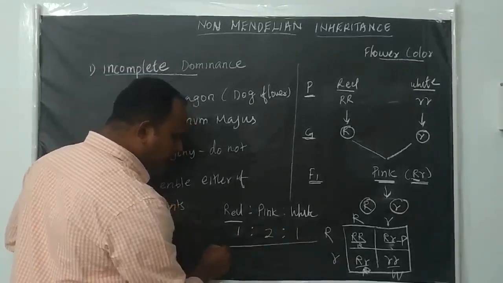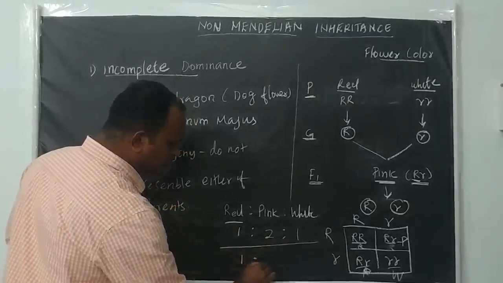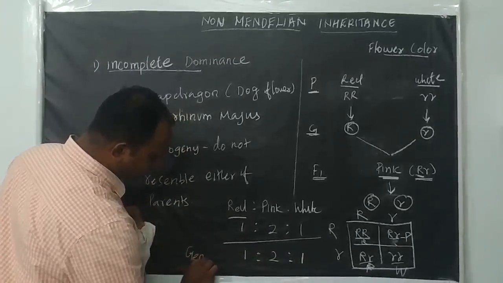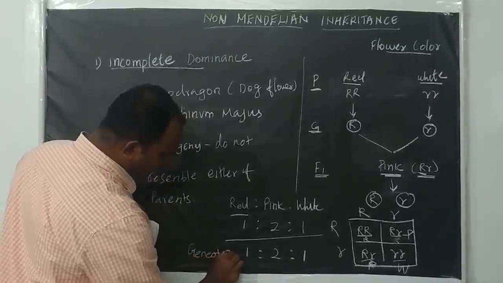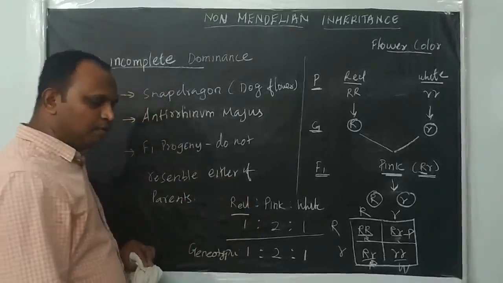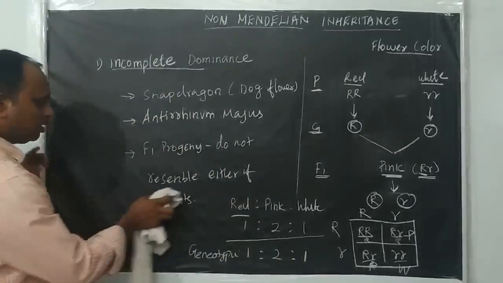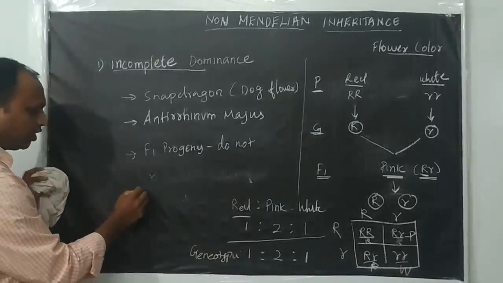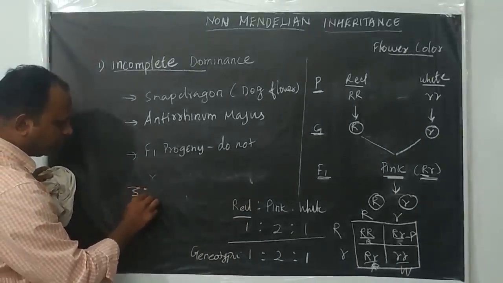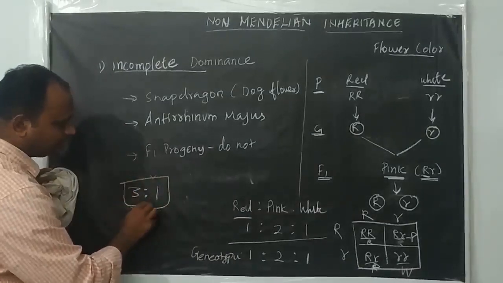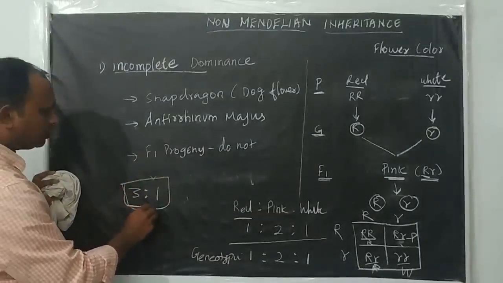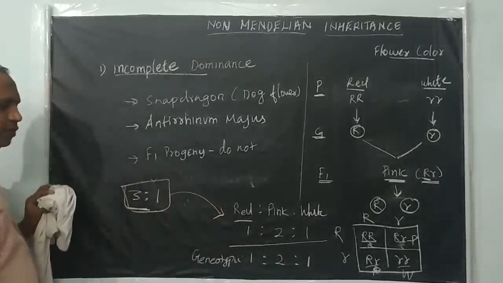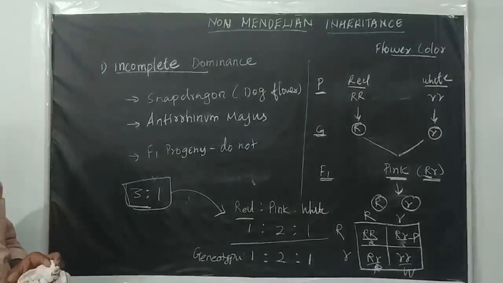The genotypic ratio also is 1:2:1. Actually in a monohybrid cross, as per Mendel's laws, we will get only 3:1. But here the phenotypic ratio deviates from 3:1 to 1:2:1. But the genotypic ratio is the same.